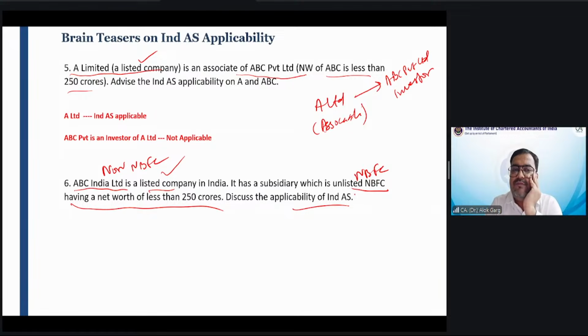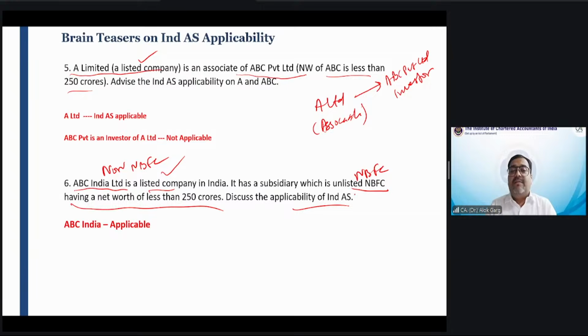So friends, you remember I have given you a special exemption clause, a special exception, which says that if Ind AS is not applicable to the NBFC company by its own criteria, it cannot be automatically applicable to the NBFC just because of its relationship with the non-NBFC company.